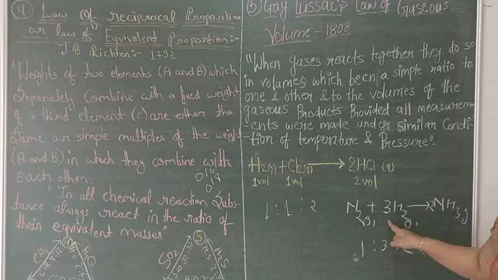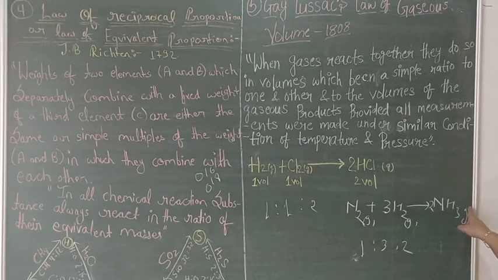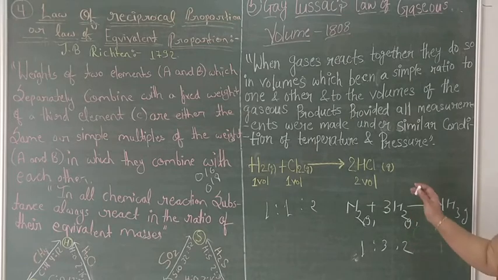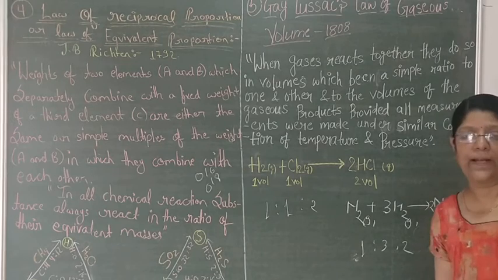When two gases combine together in a simple ratio, if the product is also a gas, it will also remain in a simple ratio. So this is about the gaseous law and all 5 laws of chemical combination. Gay-Lussac's gaseous law does not need any modern calculation, only the other 4 laws need some modern calculation. Some numericals are there about these laws, which I will provide you through video. You just make them and do them at home.